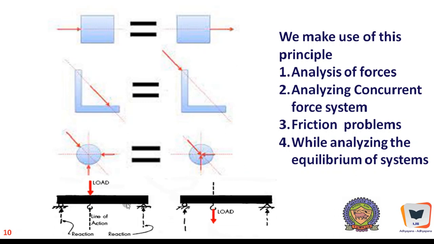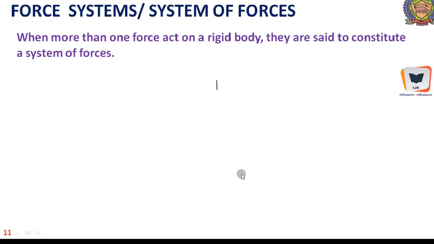And here is another example where a beam is loaded from a load acting above the beam, and however there is an arrangement of a hook over here, and this load can be simply transformed, and it can be hanged to this particular hook. But as far as the support reactions are concerned, this arrangement of load and this arrangement of load have the same effect. This is in essence the principle of transmissibility of forces.